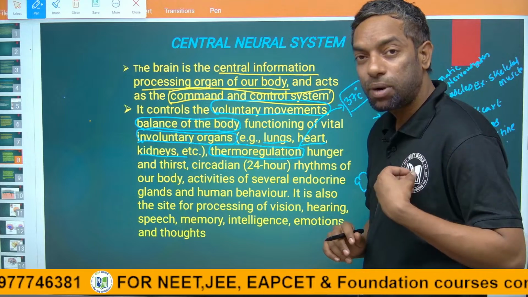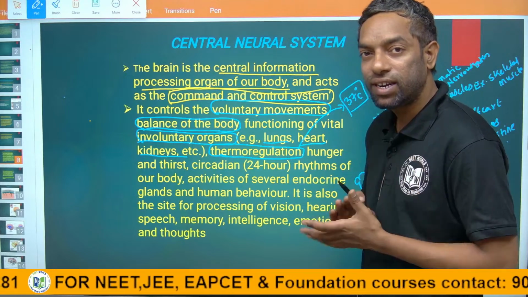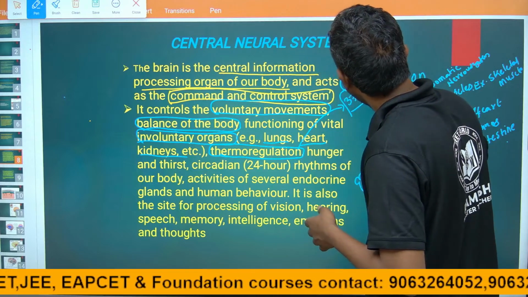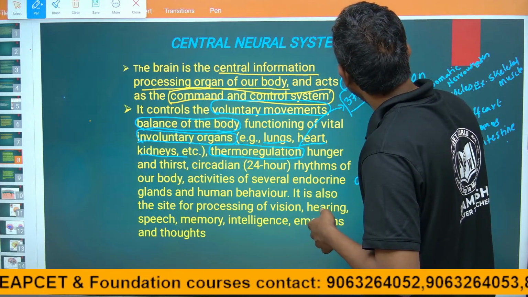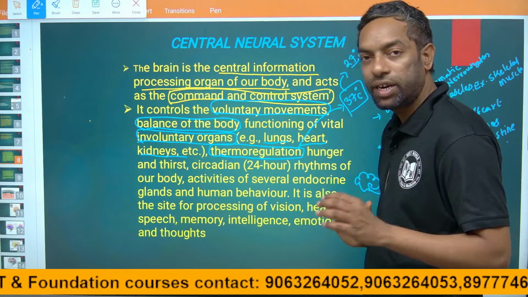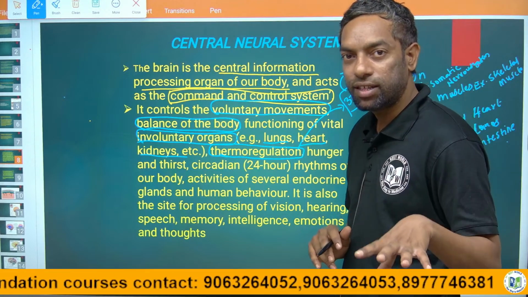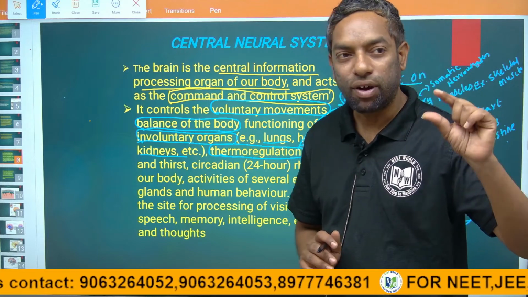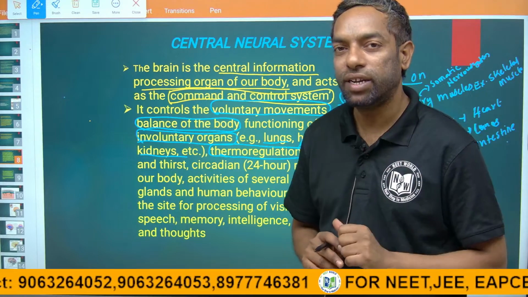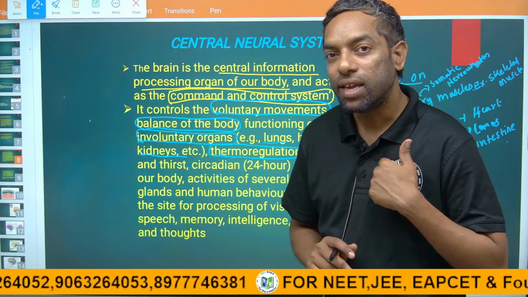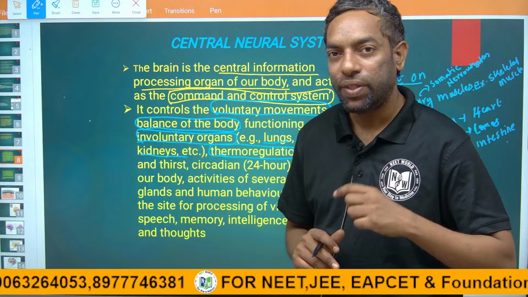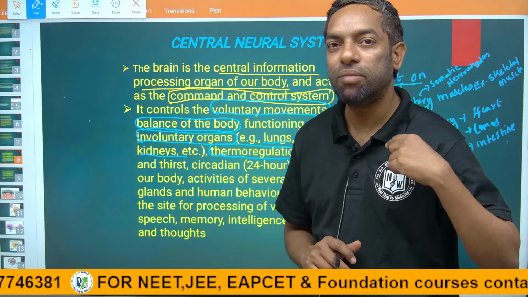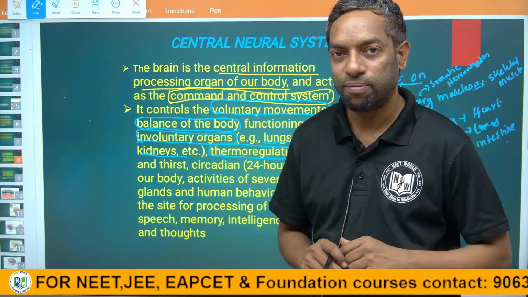India is a tropical country, where the optimum room temperature is 27 degrees. Our body is at 37 degrees. The brain can regulate the temperature of our body irrespective of the surroundings.